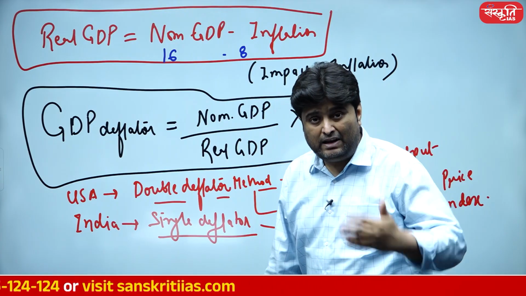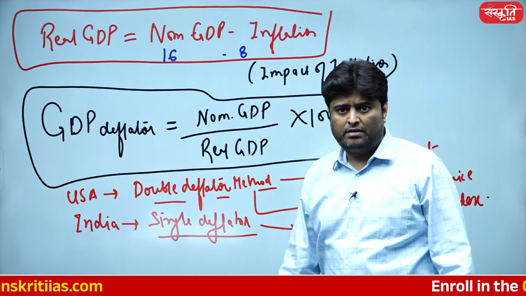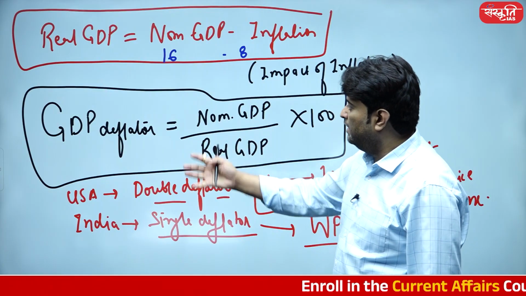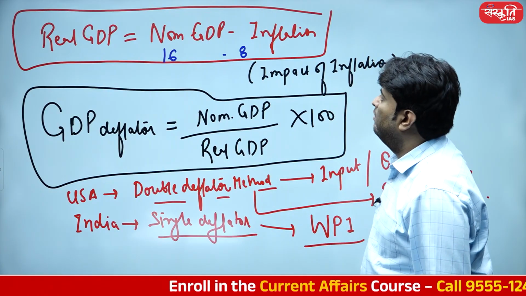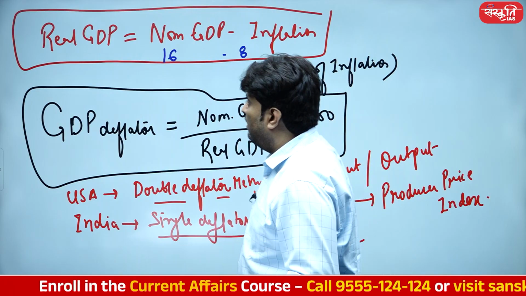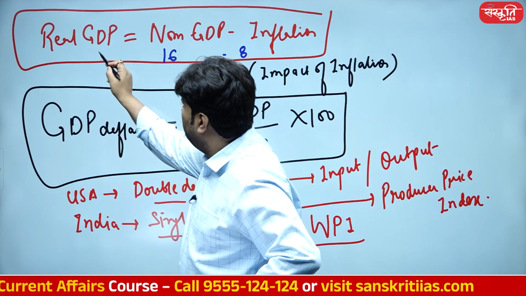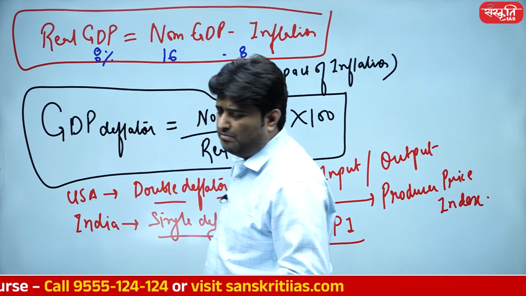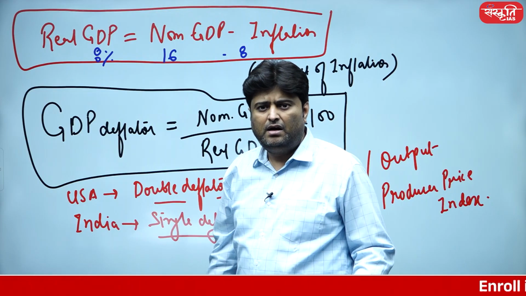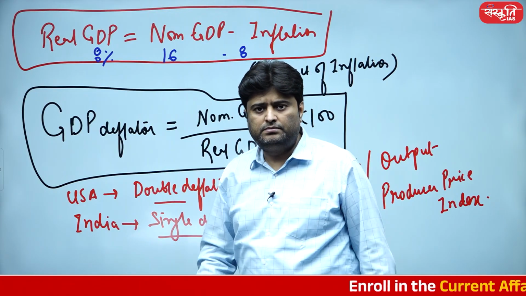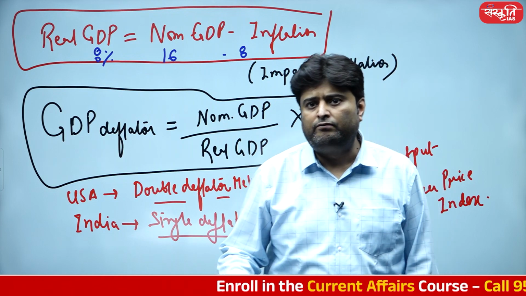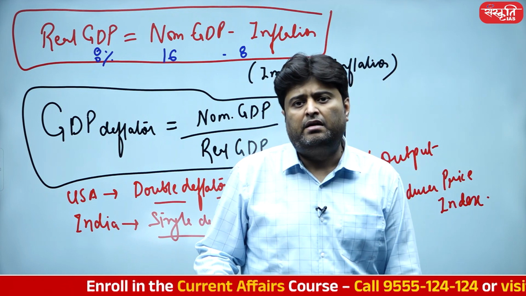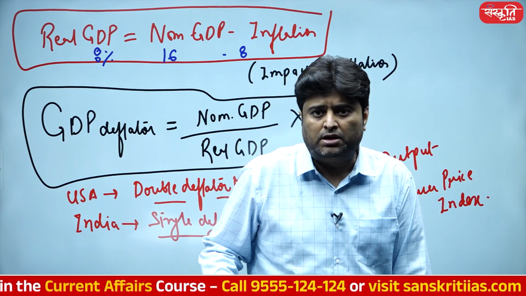It is not only inflation, it is impact of inflation, and impact of inflation is basically the deflator. So the impact of inflation was around 8%, and therefore real GDP was around 8%, 8.5, somewhere like that. Easily acceptable, good data, because on ground inflation has to be around 7, 8, 9%. This is something quite easily understood.